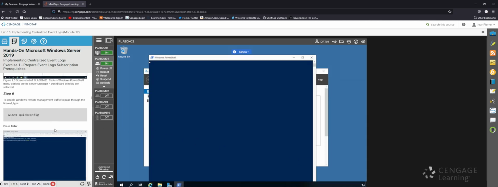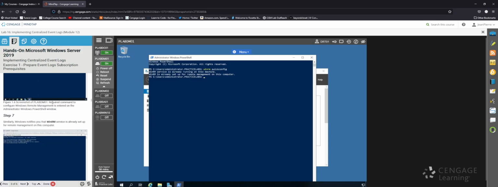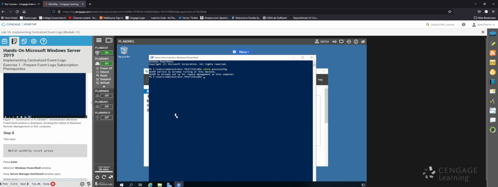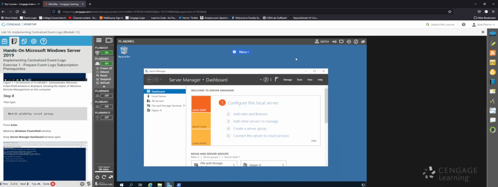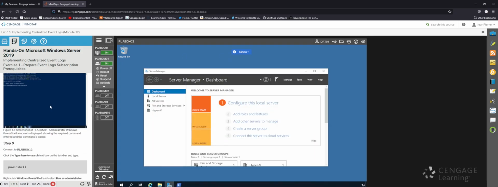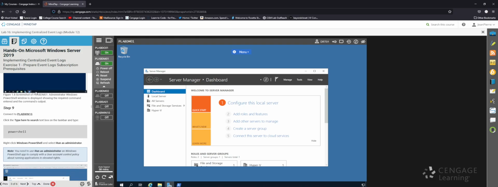Perfect. Now that PowerShell's open, I'm going to type in the same command that I originally typed in on the first machine, the winrm quickconfig. Okay, it also says it was already running on this machine, so that's fine. Next, we're writing the same command on two machines, so it's pretty straightforward. Okay, we got rid of the proxy server if there was a proxy server.